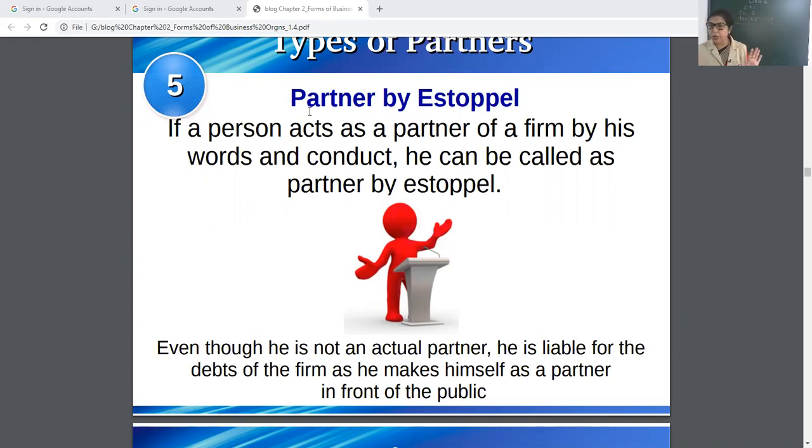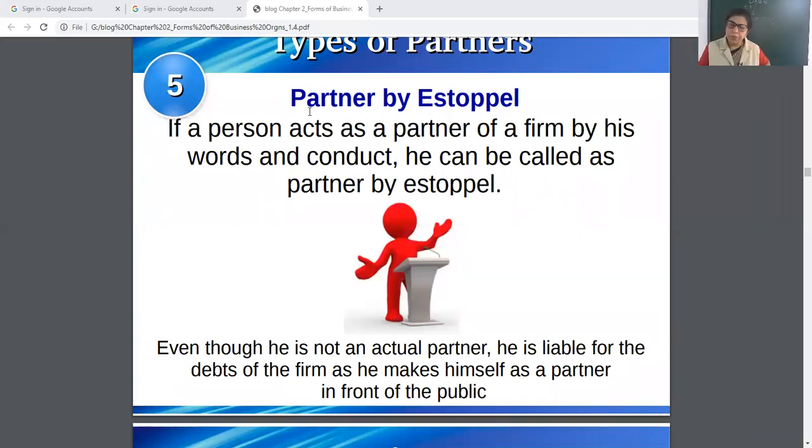Even though he is not an actual partner, he is liable for the debts of the firm, as he makes himself such a partner in front of the public. Sometimes, see, if a film star is giving an advertisement of any firm, then people think that he is a partner of that firm. That is wrong. That is not a partner by estoppel. Advertisement is not a partner by estoppel.